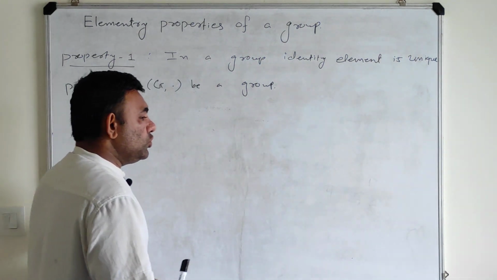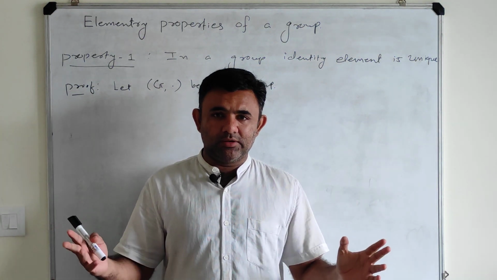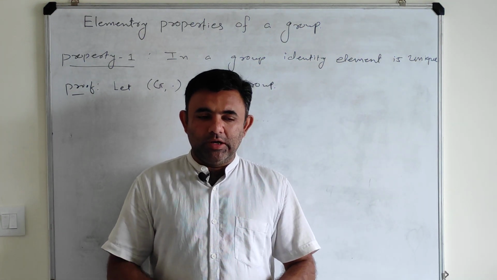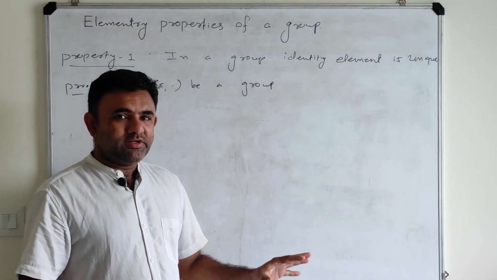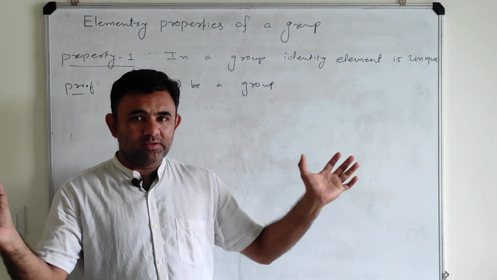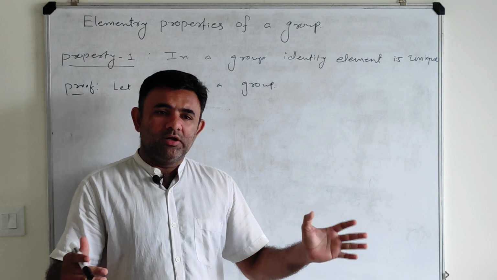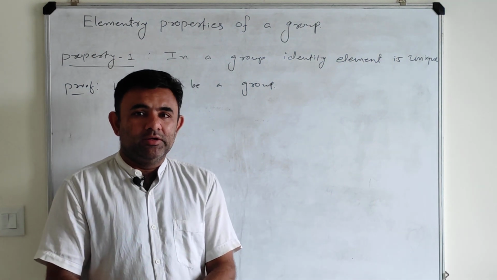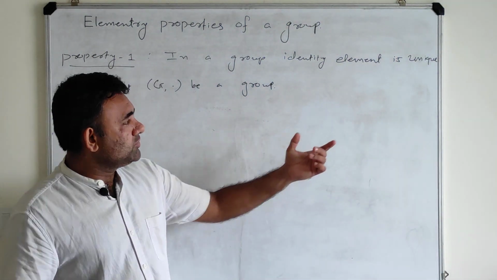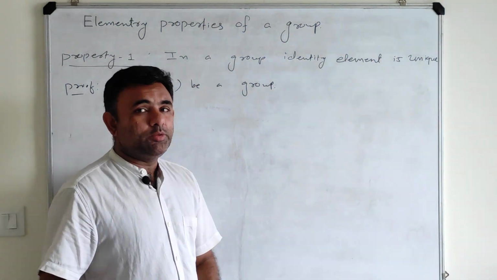So we start with two identities. Let me assume that there are two identities in the group, and we give some arguments and prove that those two elements are the same. So if you start with two identities, ultimately you get only one identity. That proves its uniqueness. So this is the idea of the proof.